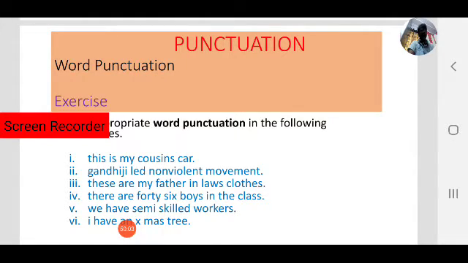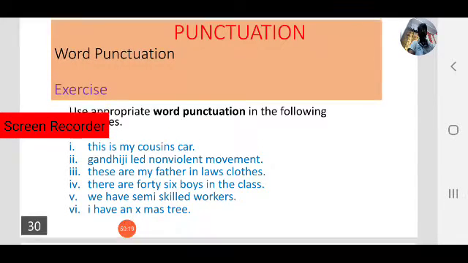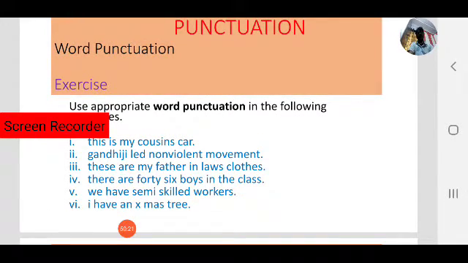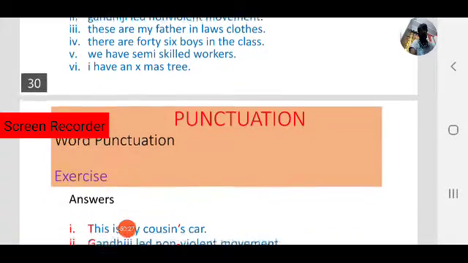For example: This is my cousin's car. Gandhiji led non-violent movement. These are my father-in-law's clothes. There are 46 boys in the class. We have semi-skilled workers. I have an Xmas tree. Okay, now you can check your answers.